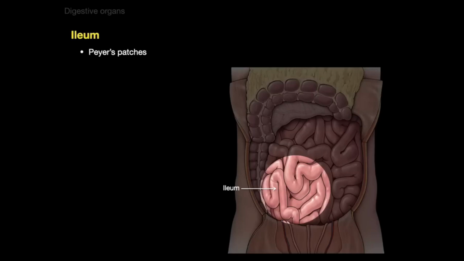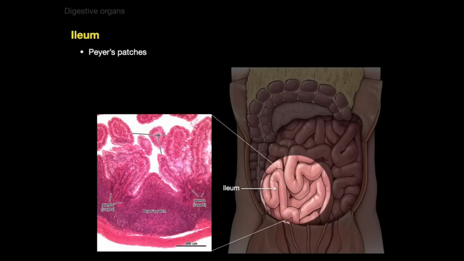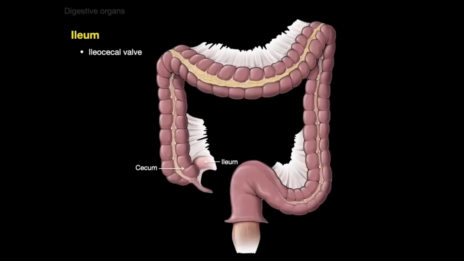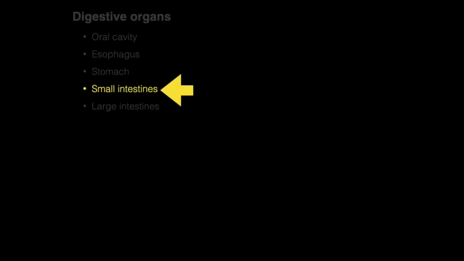All right. Now, the ileum also histologically has something called Peyer's patches, which are dense lymphatic nodules in the lamina propria. All those purple dots are showing nuclei of lymphocytes, lots of them, and that's histologically how you distinguish the ileum from the jejunum and from the duodenum. So histologically, duodenum has Brunner's glands, ileum has Peyer's patches, jejunum has neither. And finally, the ileum has the ileocecal valve, because there's the ileum, there's the cecum. So what do you call the valve between them? The ileocecal valve.